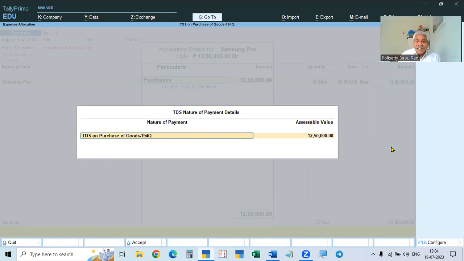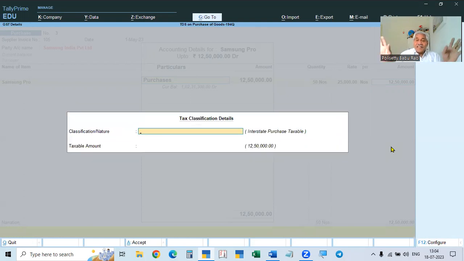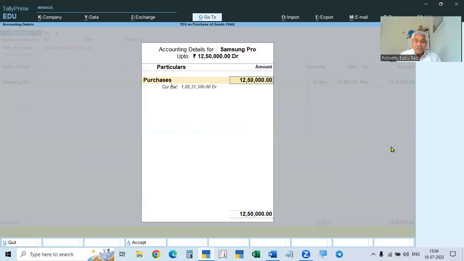Here you should not take anything. And in the second bill with 37,50,000, we have to omit. But here, if we take 0, it will not move. So what we do is, just simply take 1 rupee. So that is totally exempted, only 1 rupee we are taking. So in the second bill, 37 lakh 50,000 we have to omit, and the balance we have to take. And in the balance, we will reduce 1 more rupee. Here we are taking 1 rupee, and that 1 rupee will be reduced in the second bill. Then it will be okay.